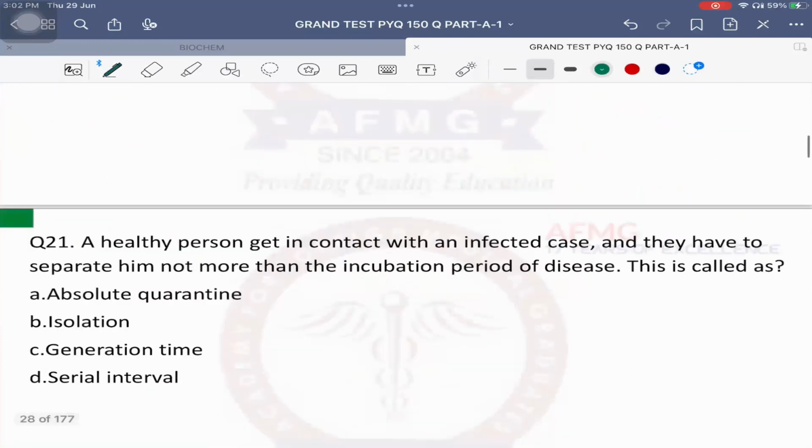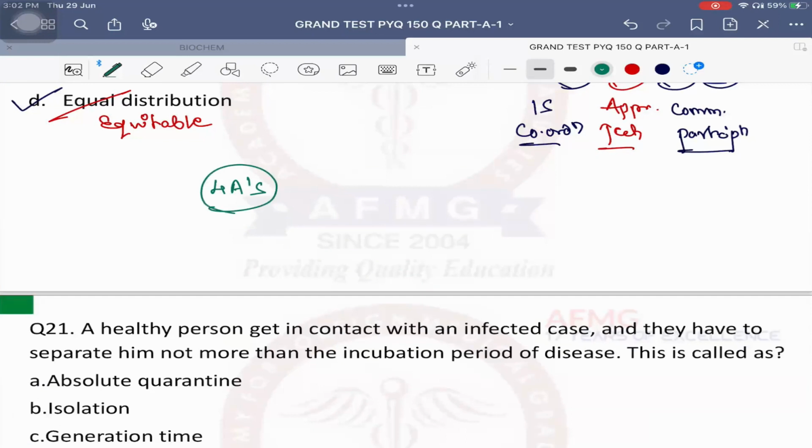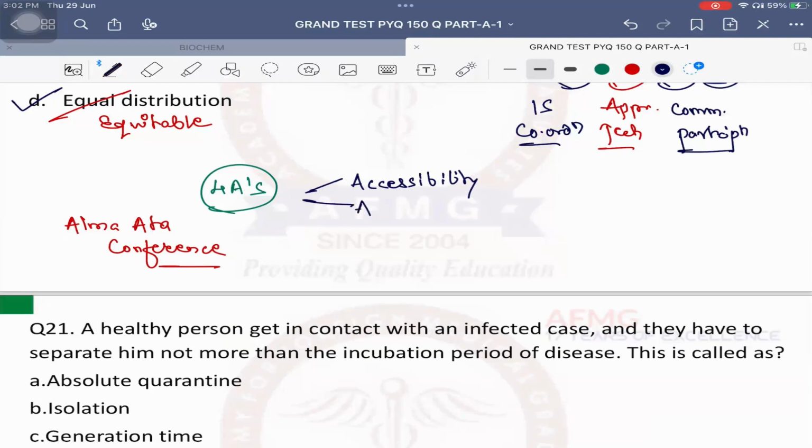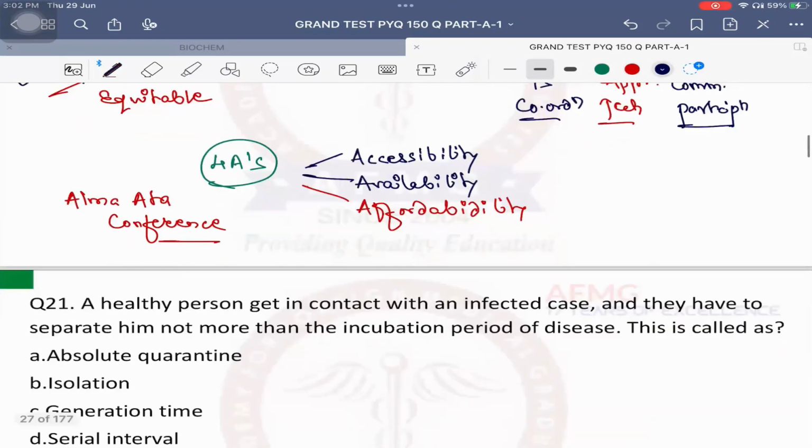And what are the 4 A's, anybody? 4 A's of primary healthcare given in which conference? Alma-Ata Conference of 1978. And what are those 4 A's? First is accessibility. That means the primary healthcare should be accessible to each and everyone in the society. Second, it should be available to each and everyone in the community. Next, it should be affordable to the rich as well as the poor in the community or your country.